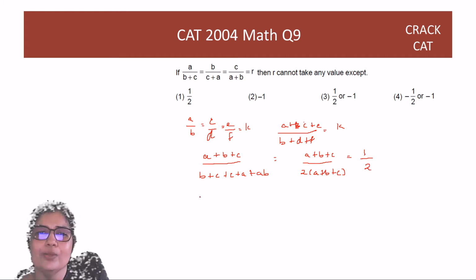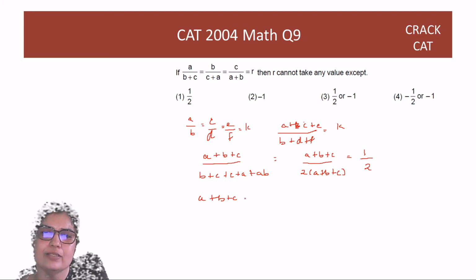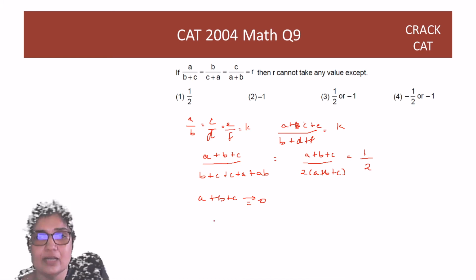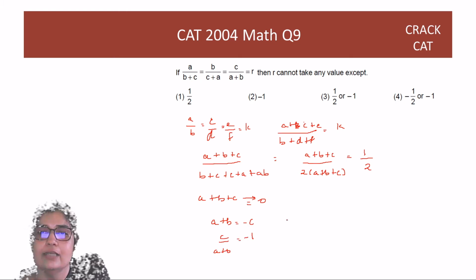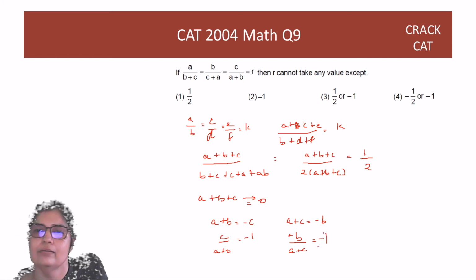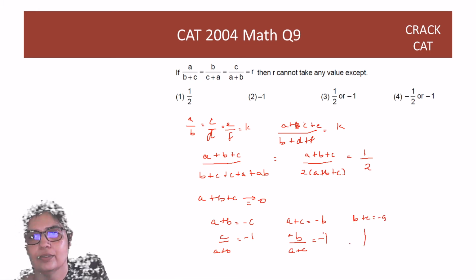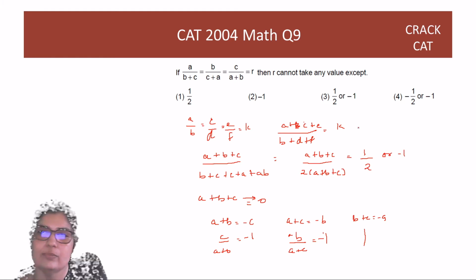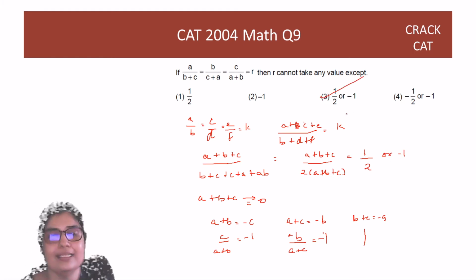But guys, whenever you cancel something, if I'm cancelling A plus B plus C, there's always a chance that this is equal to 0. If this is equal to 0, then A plus B is minus C, which means the ratio of C over A plus B becomes minus 1. Similarly, A plus C is minus B, so B over A plus C becomes minus 1. And B plus C is equal to minus A. Same thing here also. So the answer is half or minus 1, because whenever you cancel, you have to be careful that what you're cancelling can be 0.